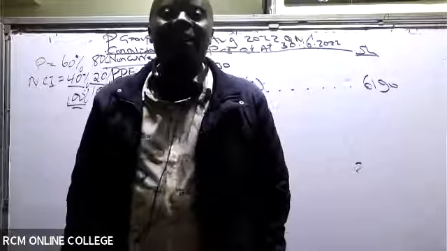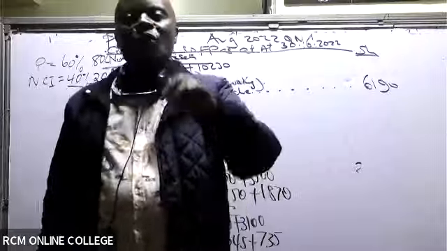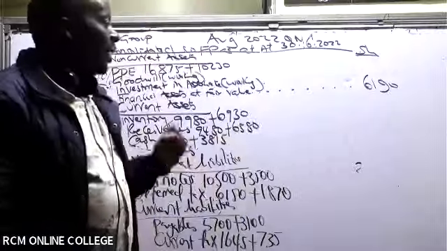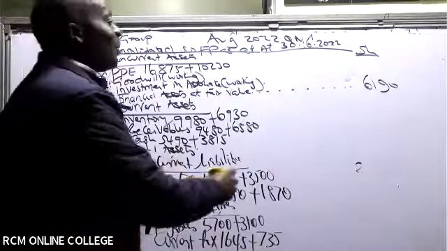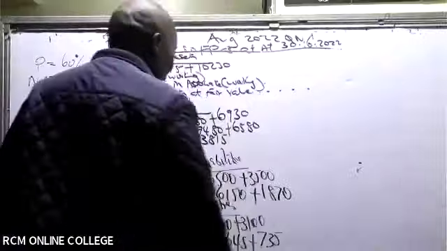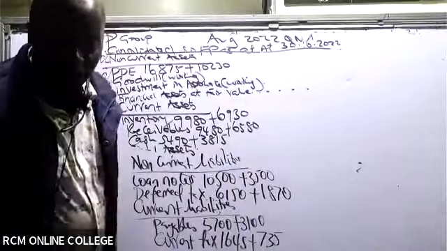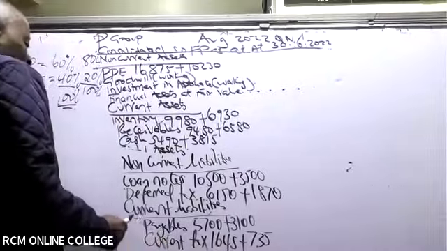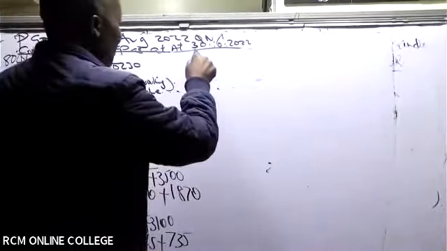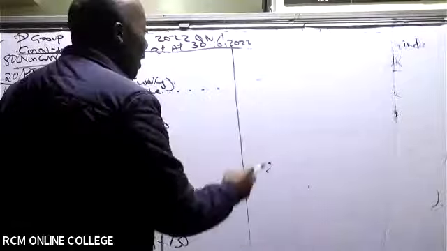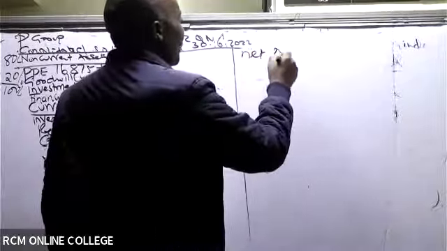Net assets. I would want us to do the net assets of the subsidiary. We shall do the net assets of the subsidiary. So let's do here net assets.